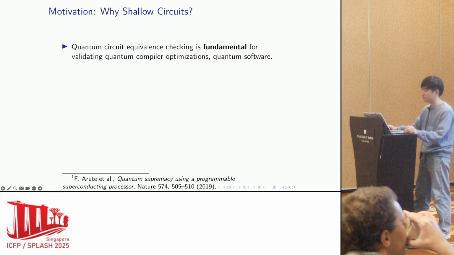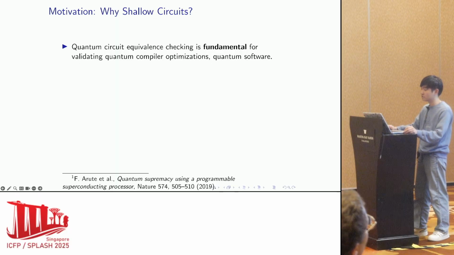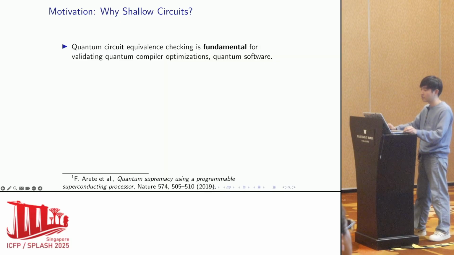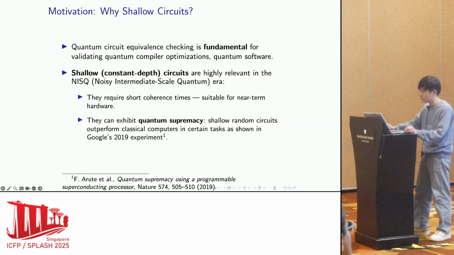Equivalence checking of quantum circuits is a fundamental verification task. To translate our computation model to a quantum circuit that can run on real hardware, we need compilers. So equivalence checking ensures that compiler optimization preserves the correctness of the programs. And why should we care about shallow circuits?